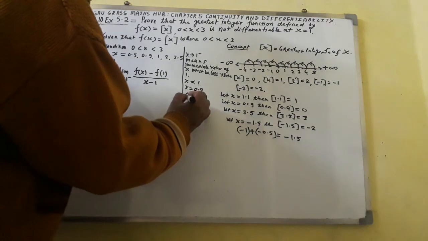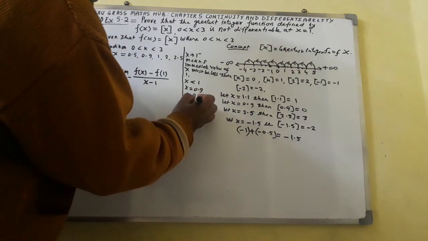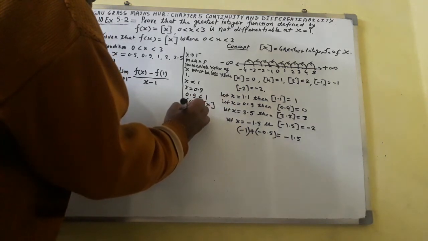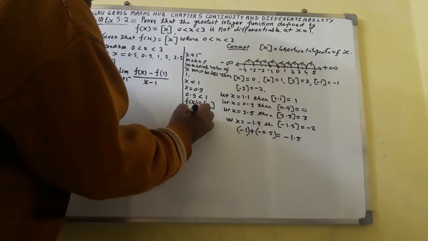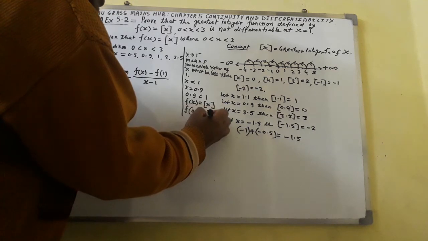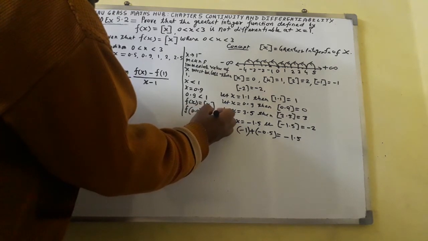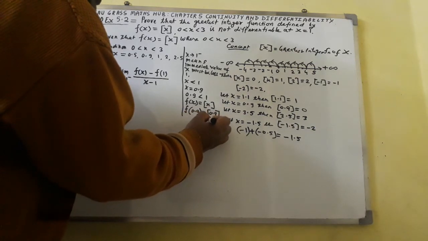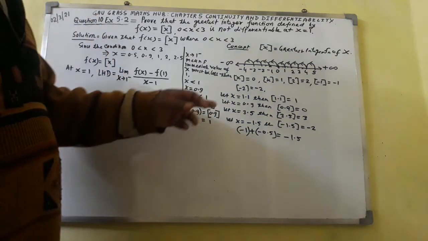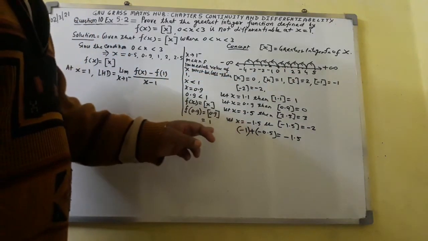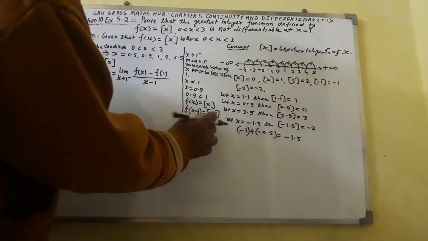So here it is written f of x equal to greatest integer function of x. If I take the value of x as 0.9, then the greatest integer function of 0.9 comes out to be 0, not 1, 0.